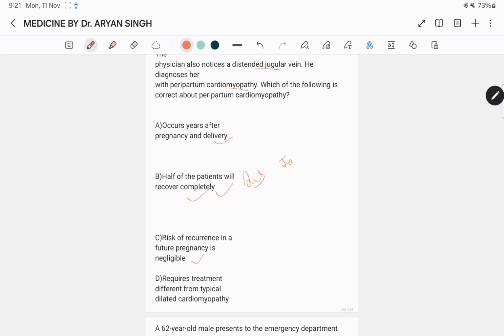is a rare idiopathic condition that happens in the peripartum period. It results in left ventricular systolic heart failure and can be fatal. The exact etiology is unknown, but it is believed that during pregnancy there is an imbalance in angiogenic mechanisms, oxidative stress and impairment of vascular endothelial growth factor signaling, and this imbalance along with the oxidative stress causes left ventricular systolic heart failure in the peripartum period.